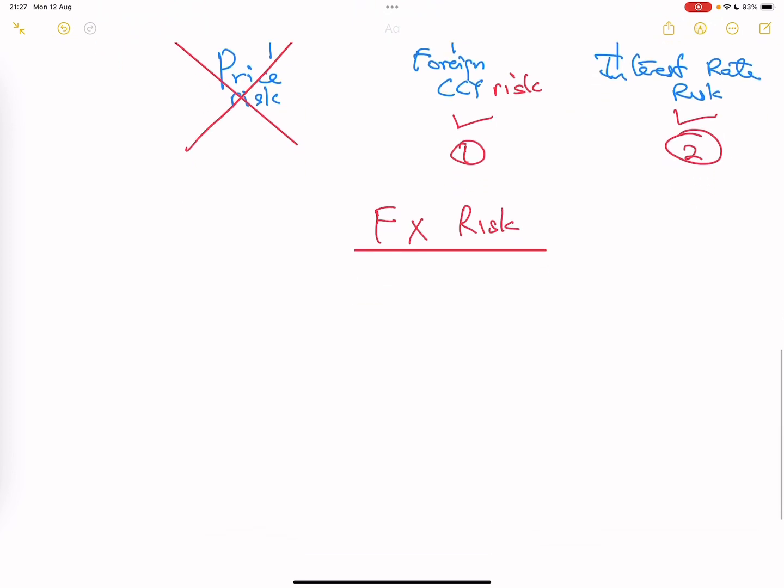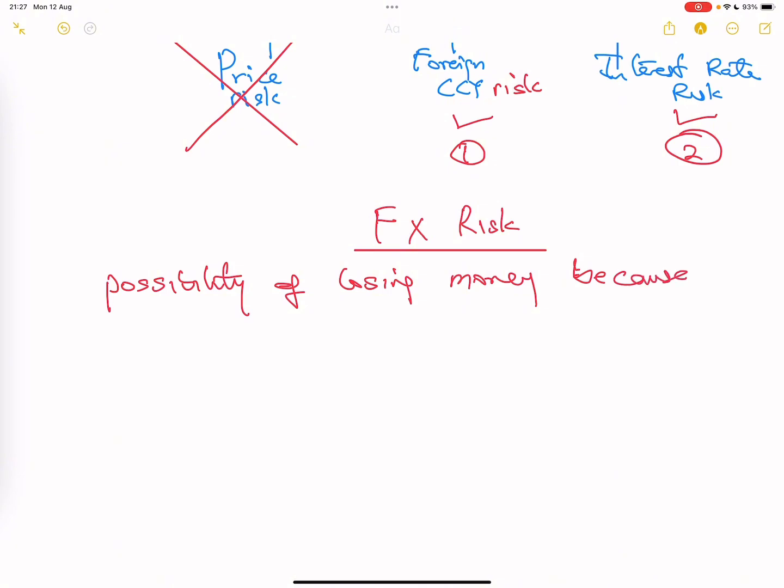And I've told you the meaning. The foreign currency risk is the risk, the potential possibility, of losing money. Remember, that is finance risk. But now we're talking of FX risk. Because if FX risk, now the possibility of losing money because of fluctuation in foreign exchange rates.